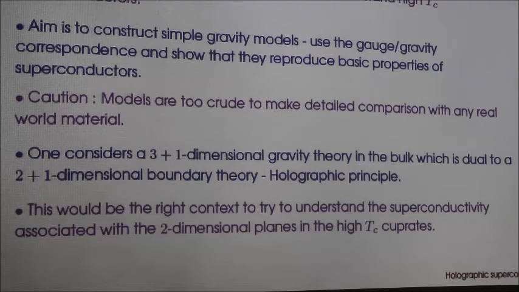So the basic idea is quite simple. One considers a 3 plus 1 dimensional gravity theory in the bulk, which is dual to a 2 plus 1 dimensional boundary theory. This is the holographic principle, which I will come to in the next slide. This would be the right context to understand the superconductivity associated with the 2-dimensional planes that you have in the high Tc cuprates. So this is all about the basics of superconductivity that I wanted to mention.